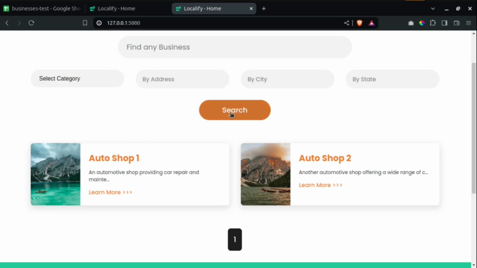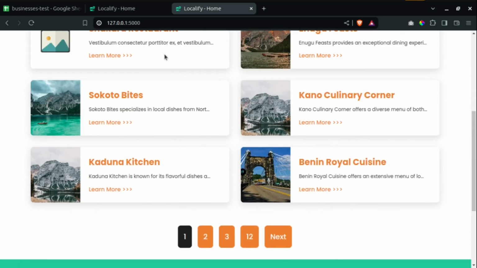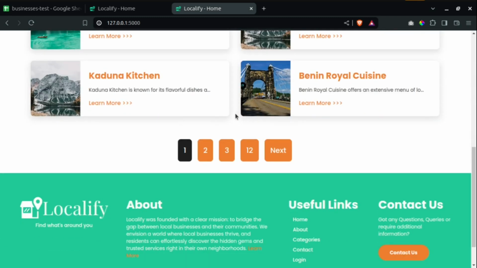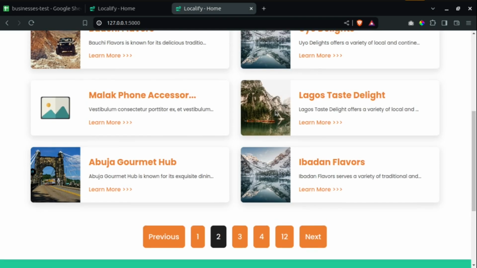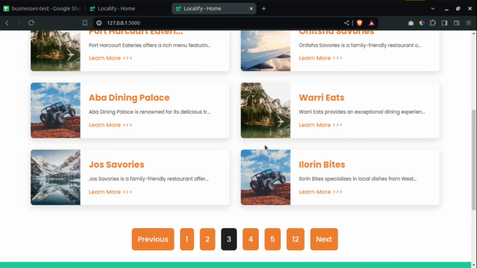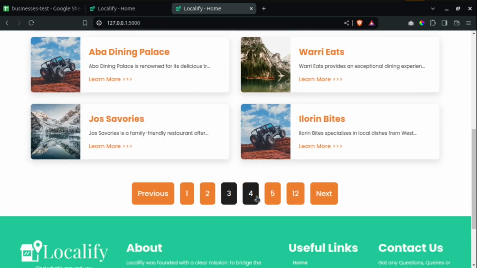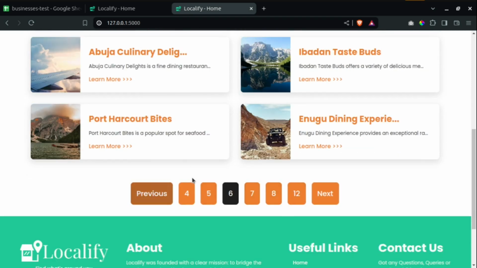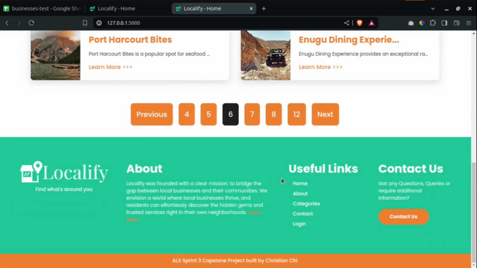If I come back here and I search, it will give me all the businesses available. Then if I go to the second page, don't forget I don't have a valid cover photo for this particular one. That is why it is showing this one. So if I go to the third page, the fourth page, the fifth page, you can see the pagination is working fine, and you can see the footer as well.